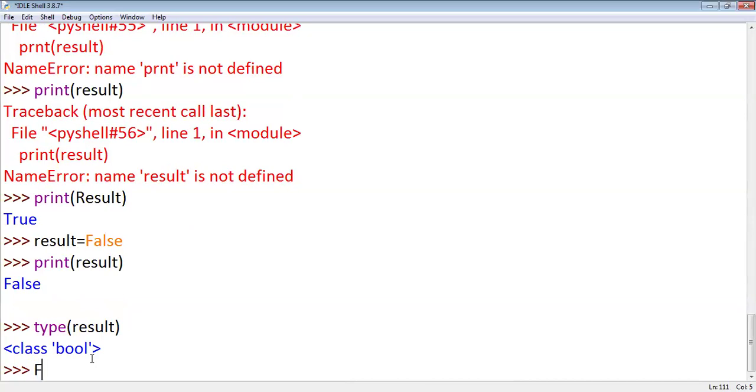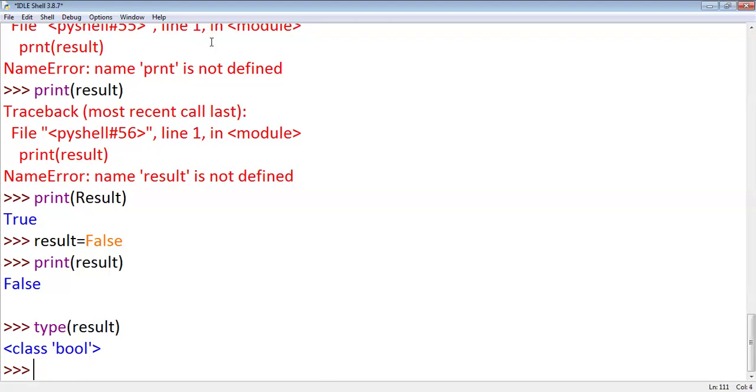This is about Boolean data type. If you declare a variable as a Boolean data type, the only permissible values we can store in it are true or false. While writing true, T should be capital. In false, F should be capital. Is it clear?